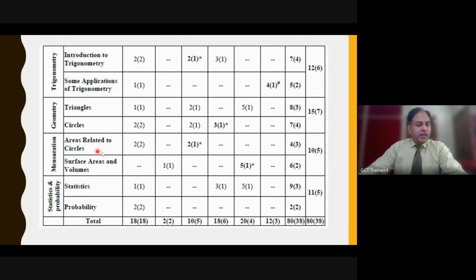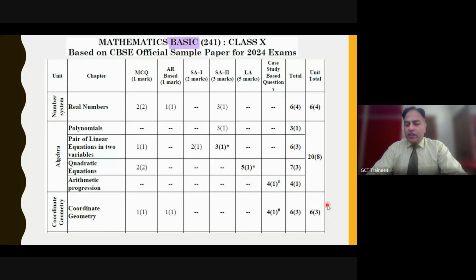In mensuration, area related to circles, and then surface area and volume, that will total 10 marks. For surface area and volume, generally we expect one question for the case study or maybe in a choice as well. Then we have stats and probability, a total of 11 marks. Stats, of course, takes more weightage, but sometimes probability has also come for 3 or 4 marks. In the same way, we have the bifurcation for basic mathematics. It is more or less the same, so I will not talk about this.